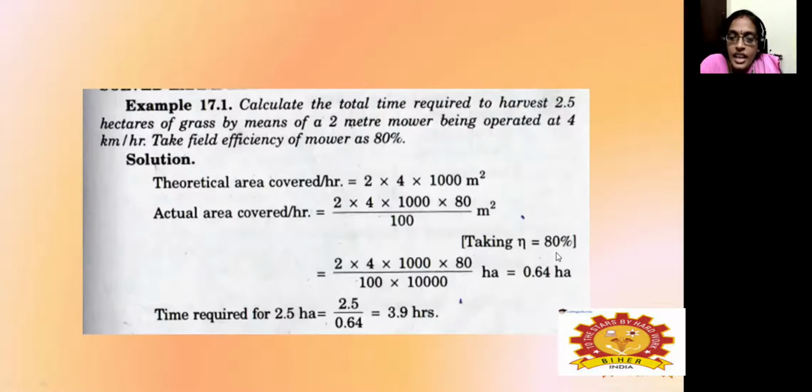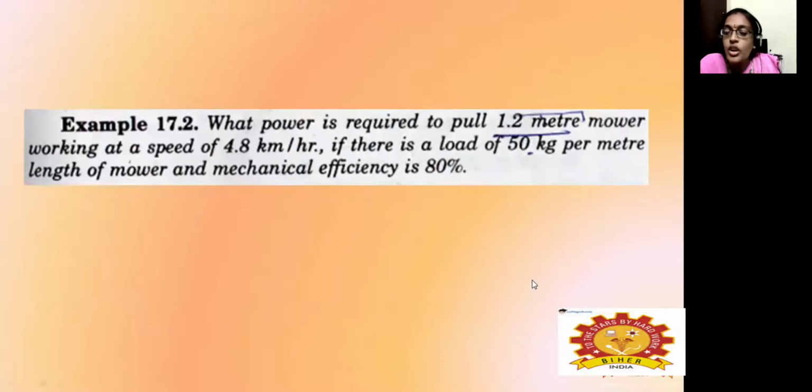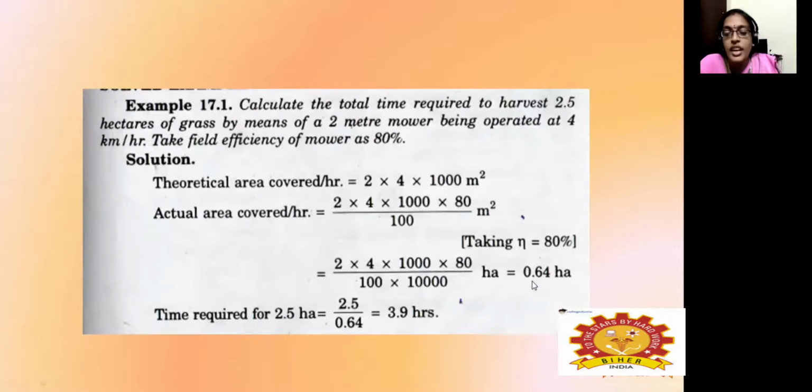Then 2 by 4, 100 by 80, and in terms of hour, we can calculate it for a hectare. Sorry, we have to divide it by 10,000. If we divide it by 10,000, we can calculate the actual area covered by this implement.